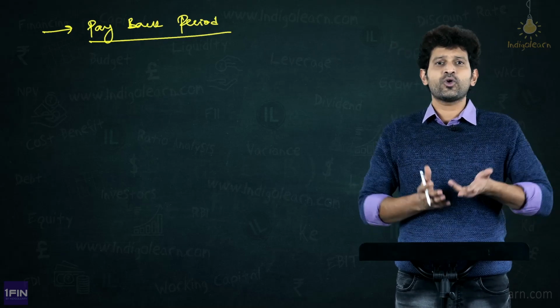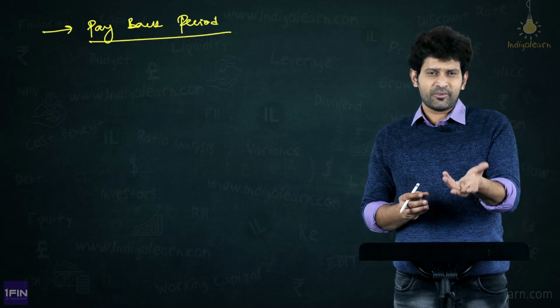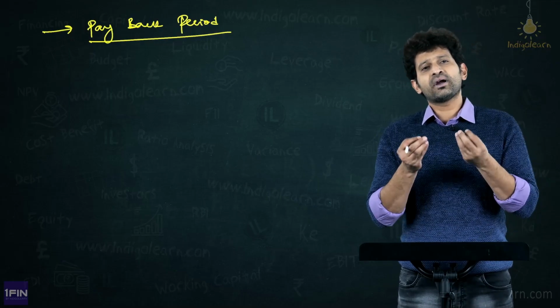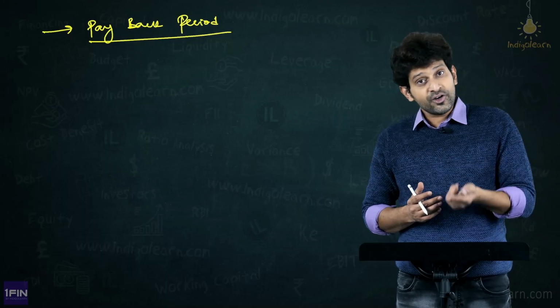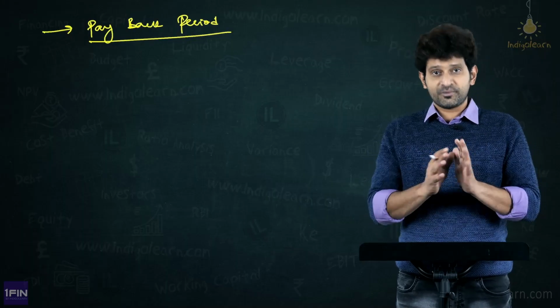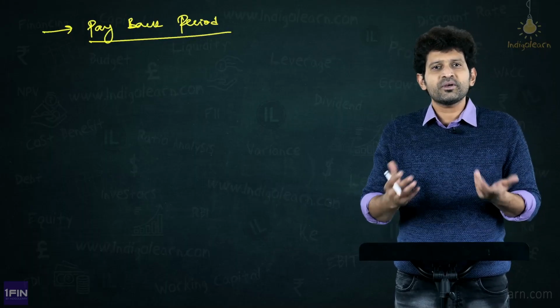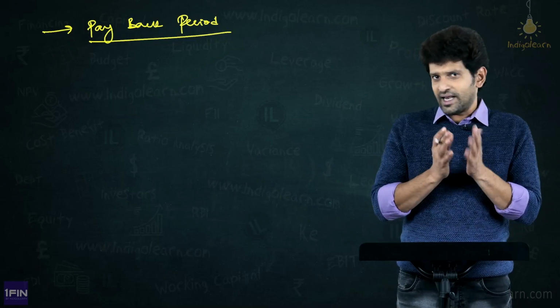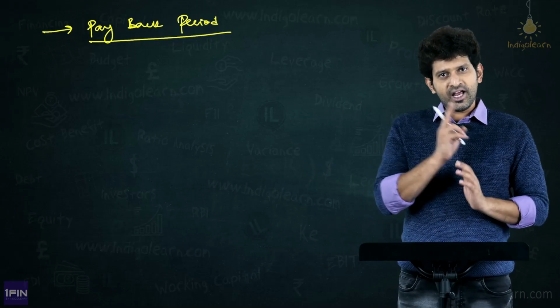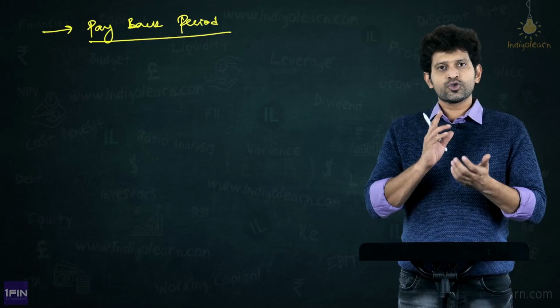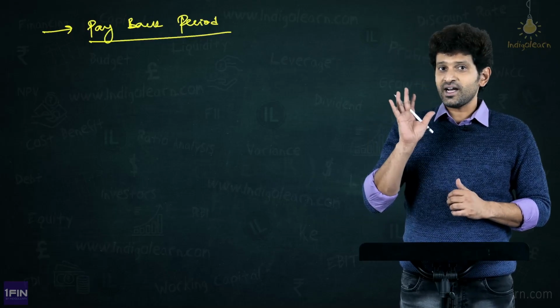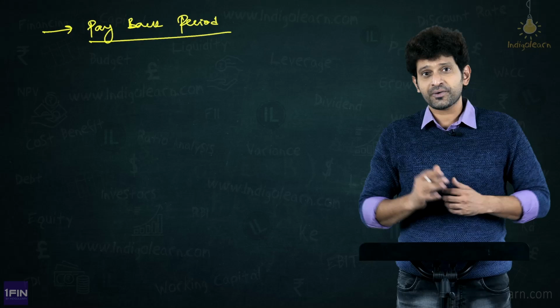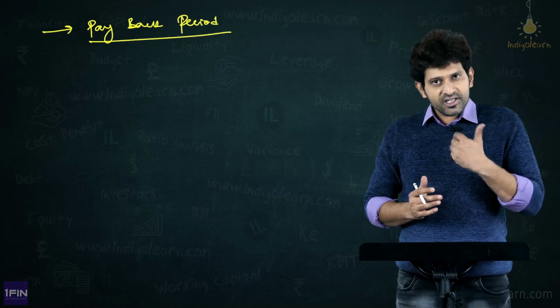Now, mathematically, how do we arrive at it? With the help of some numbers, for example, my initial investment is 10 lakhs. And every year, my annual cash flows are expected to be 2 lakhs. Now, what is the payback period? Simple. 10 lakhs is my investment. Every year 2 lakhs is the CFAT. So, 2 lakhs, 2 lakhs, 2 lakhs, 2 lakhs, 2 lakhs, 10 lakhs. So, can I say 5 years? Absolutely.